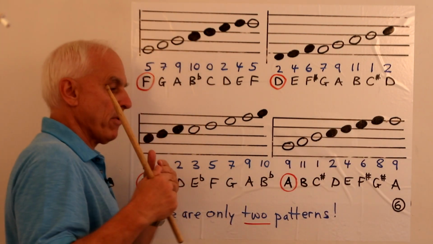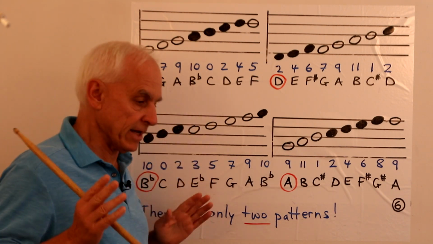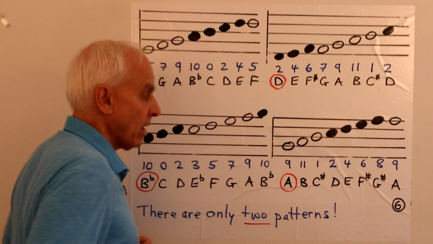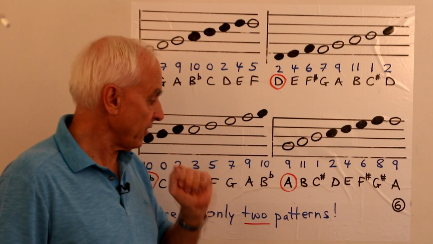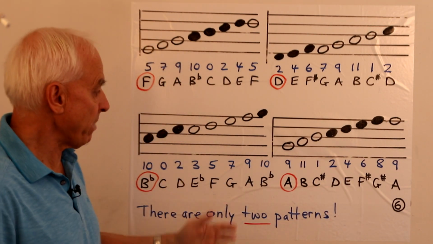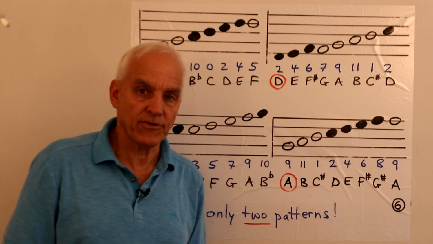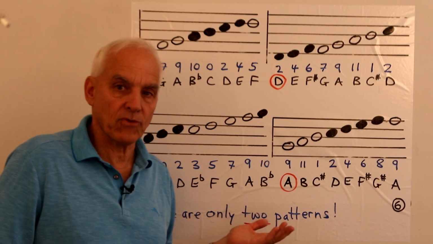And you just remember the only time when you're not going up to the next level is when you're going from a black note to a white note. That's the only place where you stay on the same level. So these are the only two patterns. And I could easily write down the other ones, and it's all pretty well the same story.